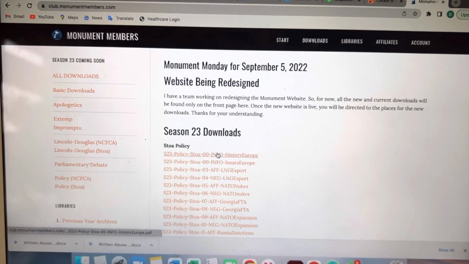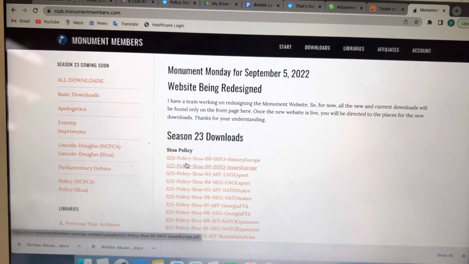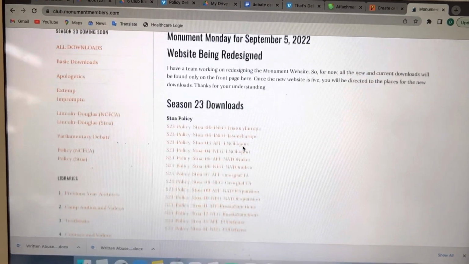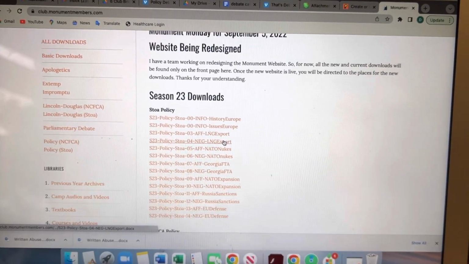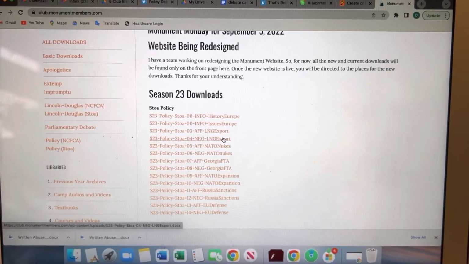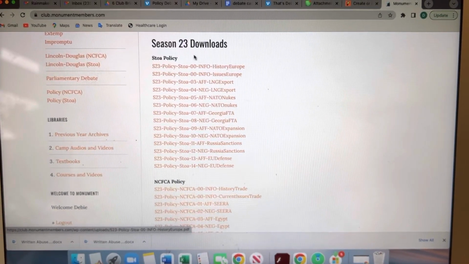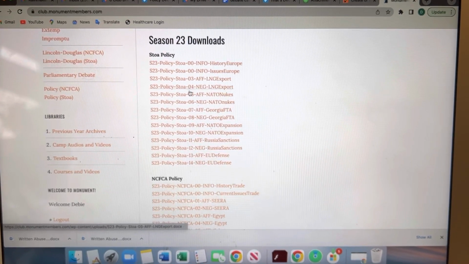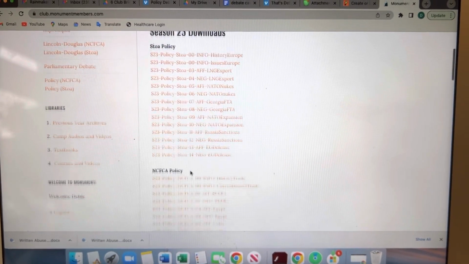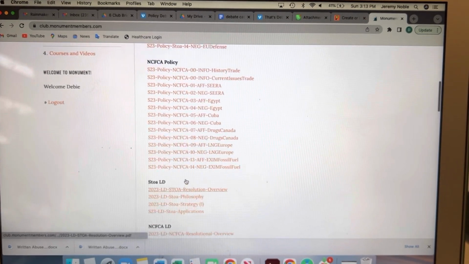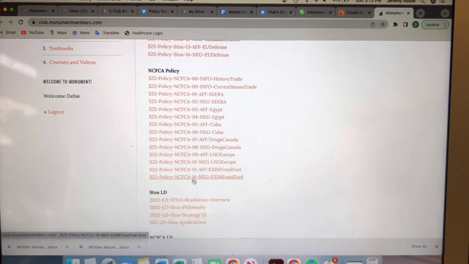So what you can see here is this is STOA policy downloads. So if I said to print off the Cuba AF brief, you're going to scroll down and you'll notice STOA is a different league. It's not NCFCA, so we don't use any of the STOA briefs. We come down to NCFCA policy debate and we look in here.